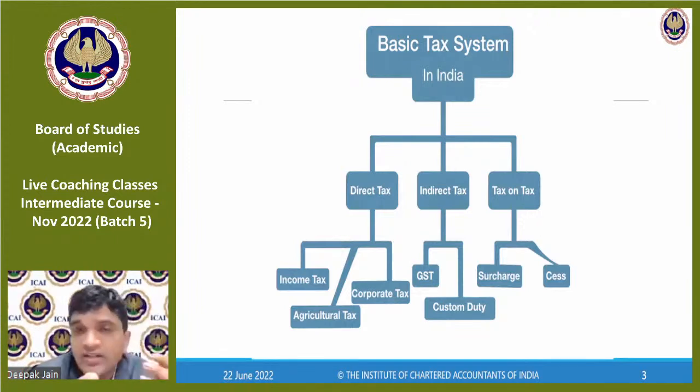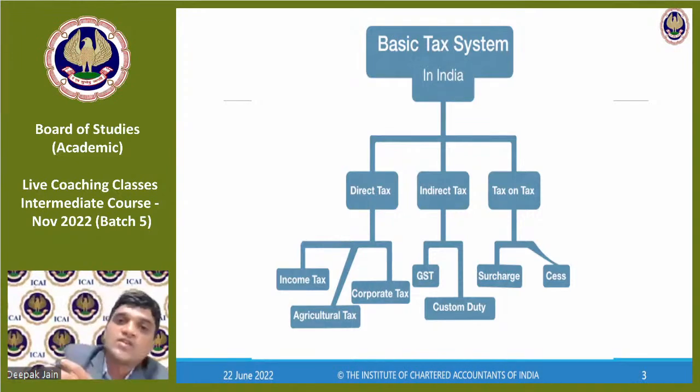GST is a goods and service tax, and it is also a tax on the value addition itself. So value added tax and GST are different terms, but the basis is the same, wherein when I sell something, I have to pay taxes on the value addition. So I pay tax only on the value addition. How is that value addition calculated? That's a different matter, but ultimately we pay tax on the value addition itself.